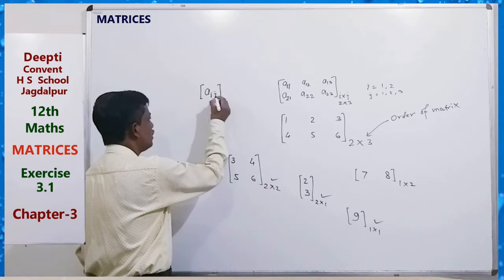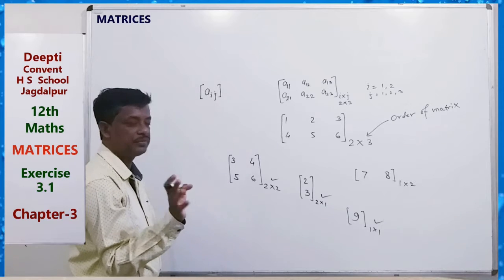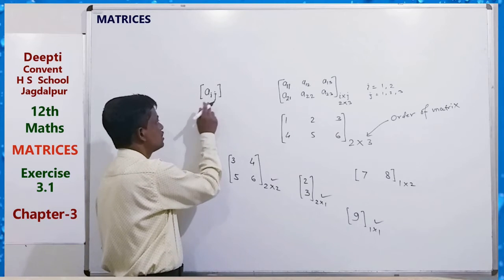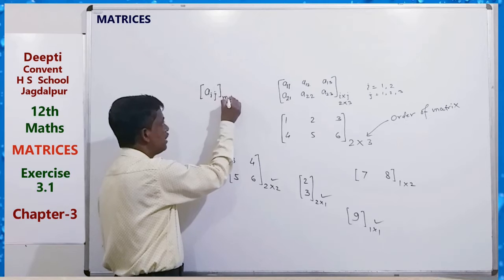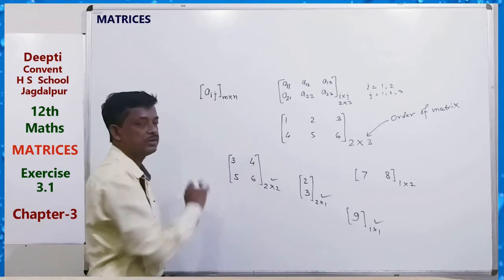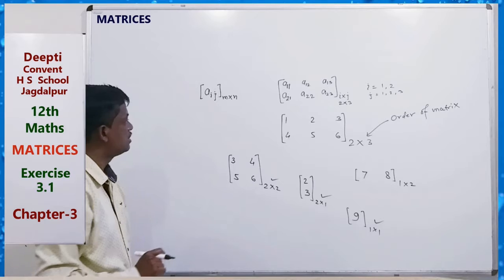Generally we denote the matrix by the general notation m by n. Here m is the number of rows and n the number of columns.